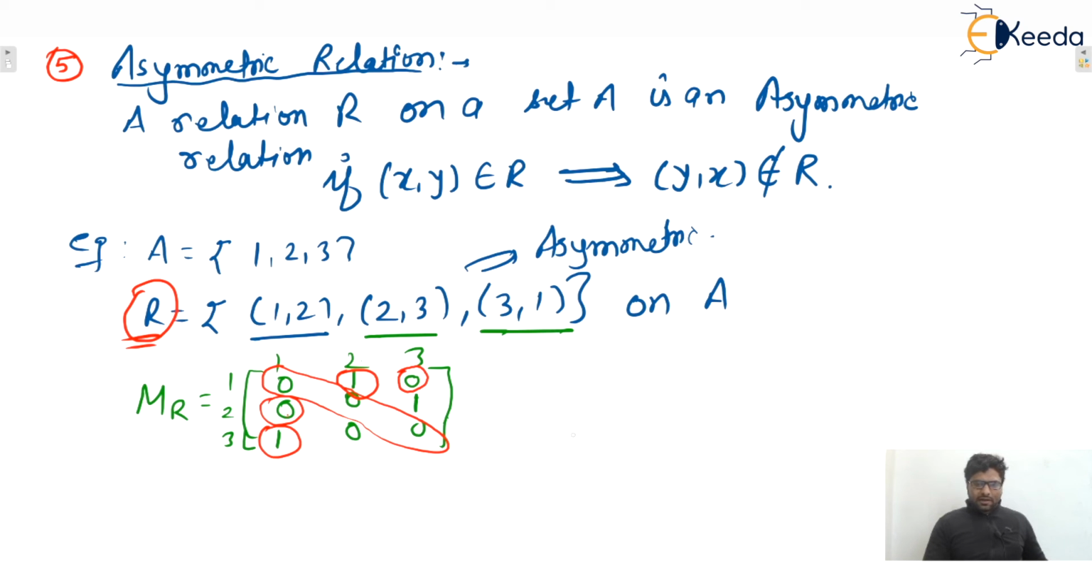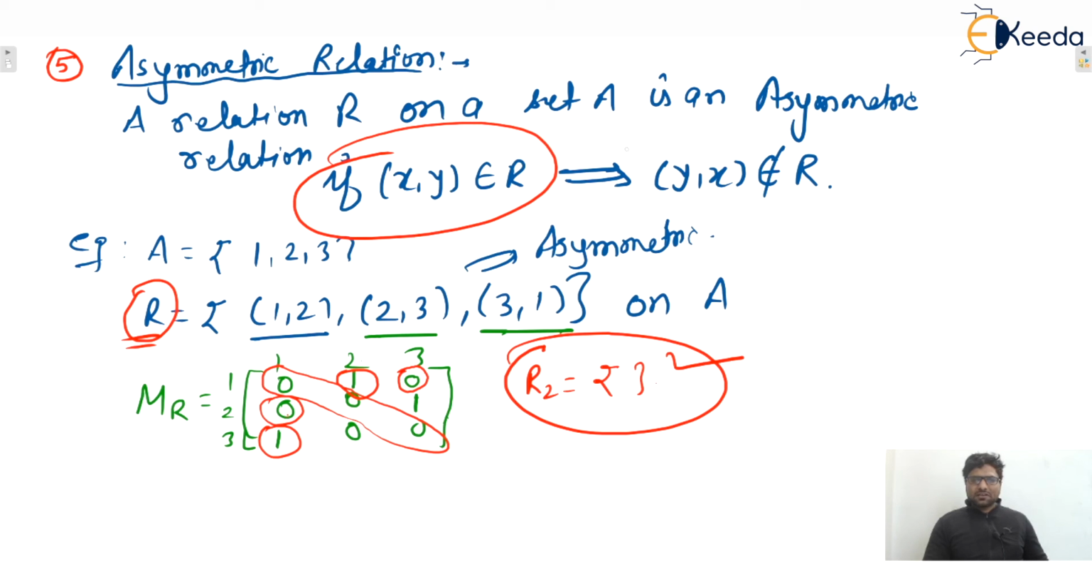So let us also consider one more relation. Let's say R2 on set A, that is the empty relation. This one is also asymmetric. Yes, no problem at all. The definition says that if (x,y) is present, then (y,x) must not be present. So if there is no (x,y), then there won't be any problem, isn't it? Okay. So write down or make one note.